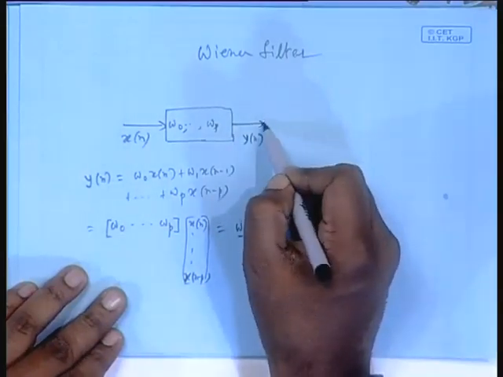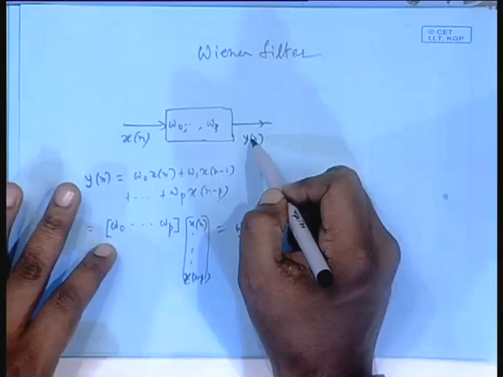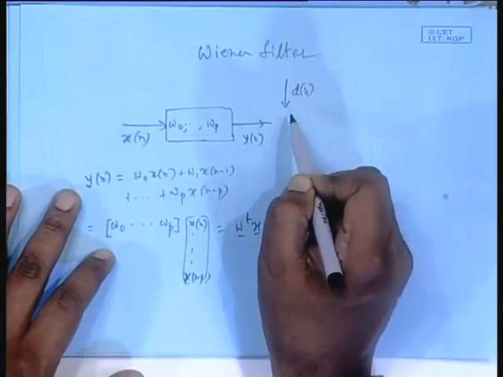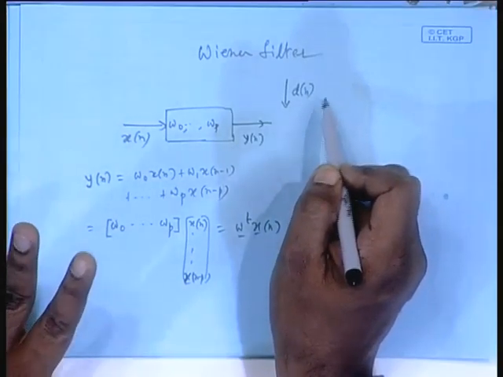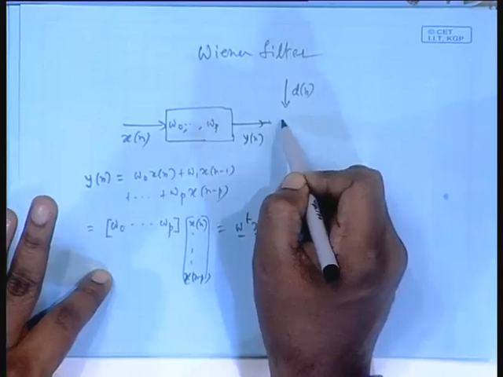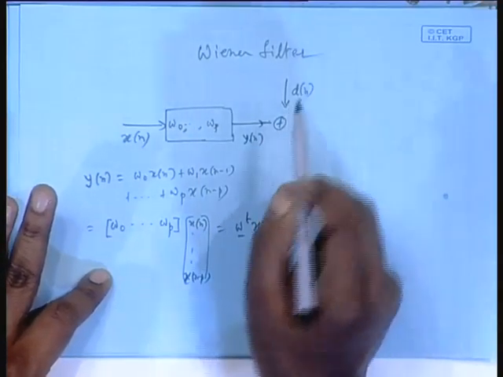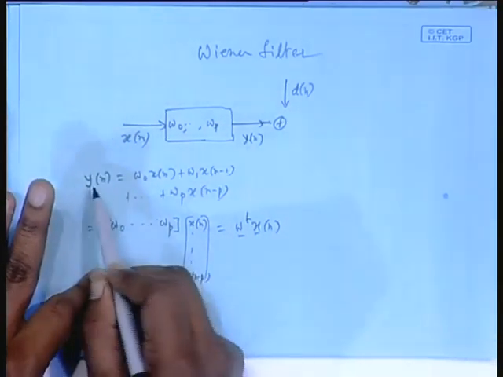Now, the filter output I want to be, but input is random means output also random. So, I want this to be a good estimate of another signal, target signal D n, some target signal. That means, what should I do? You cannot say that let y n be equal to D n, because for a particular index n, you can equate the two.